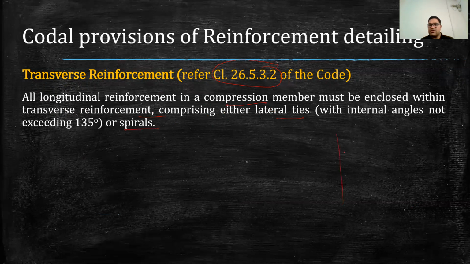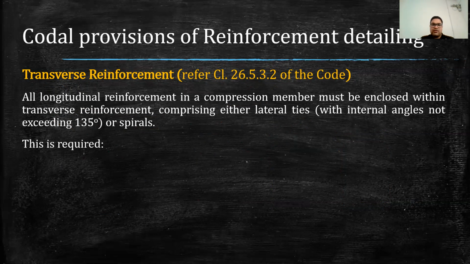Now, if we provide lateral ties, we bend lateral ties like this. So lateral ties are something like this. When we provide this bend, this angle generally is 135 degrees. If we provide a bend like this, then it is considered a 90 degree bend. In case of lateral ties, we bend this bar more, which becomes 135 degrees. So the bending of this bar is at 135 degrees. This is as per the recommendation of this code.